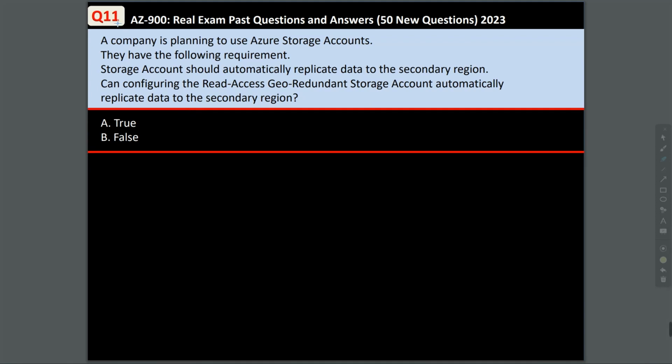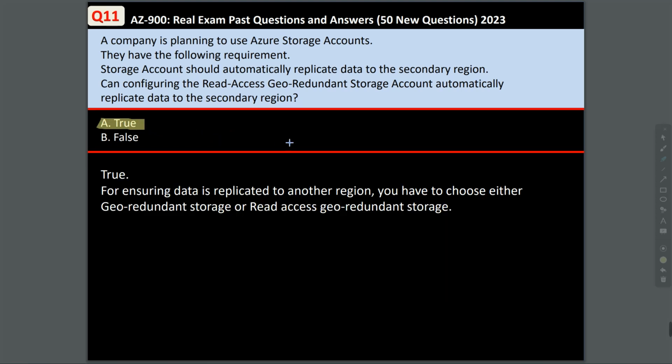Question 11. A company is planning to use Azure storage accounts. They have the following requirements. Storage account should automatically replicate data to the secondary region. Can configuring the read access geo-redundant storage account automatically replicate data to the secondary region? True or false? Well, in this case, this is true. For ensuring data is replicated to another region, you have to choose either geo-redundant storage or read access geo-redundant storage.